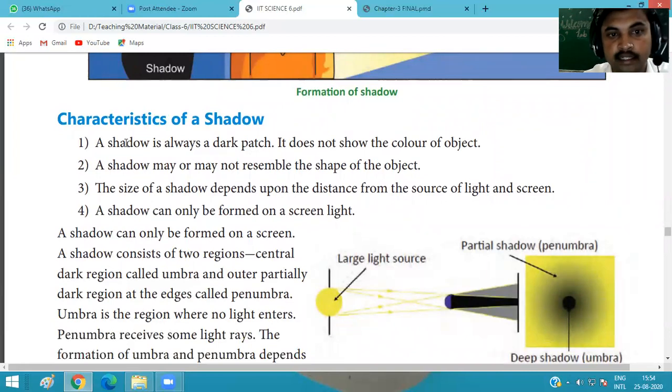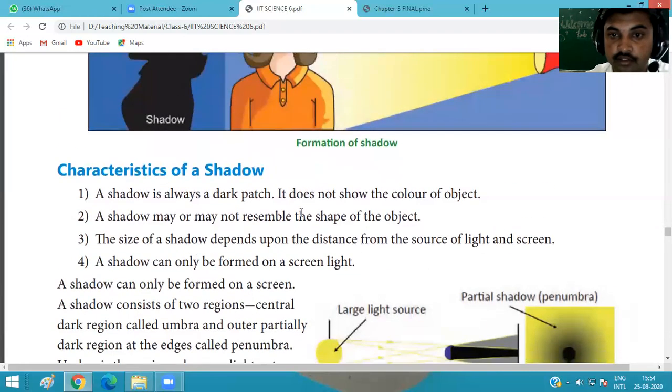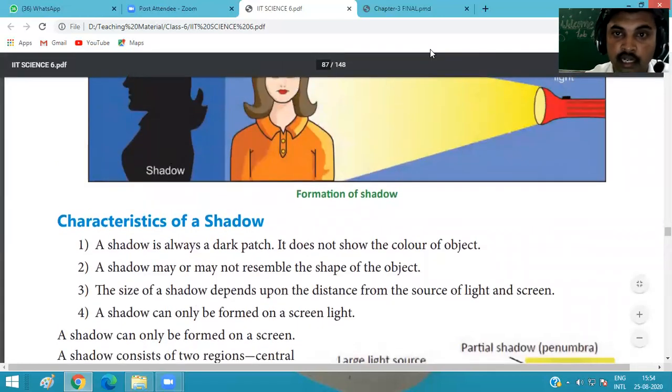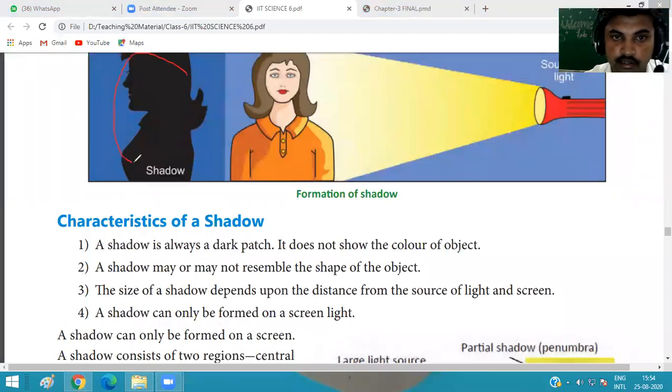So the first characteristic is that a shadow is always a dark patch, always black in color. It does not show the color of the object. It means this woman may wear yellow, pink or red clothes, or different types of clothes, but the shadow is always dark.